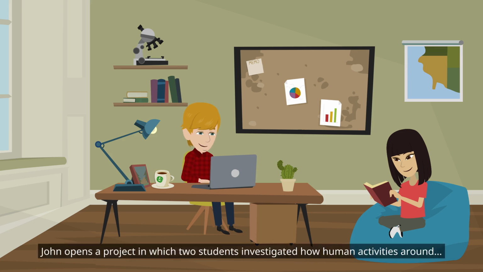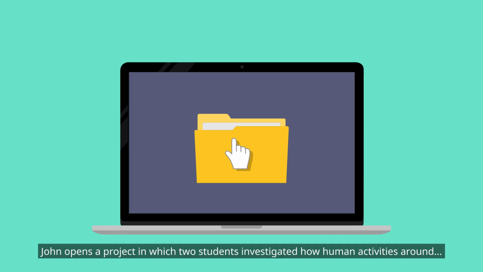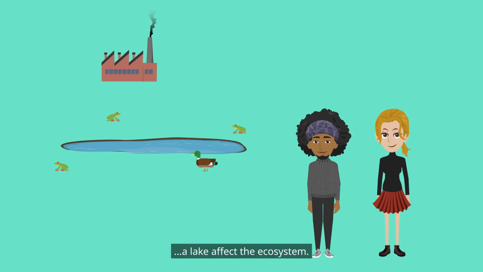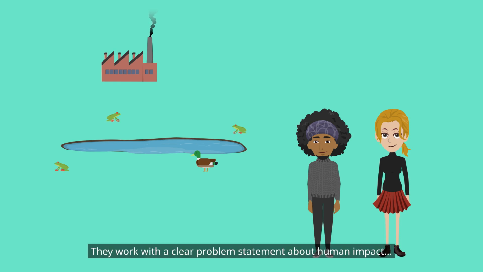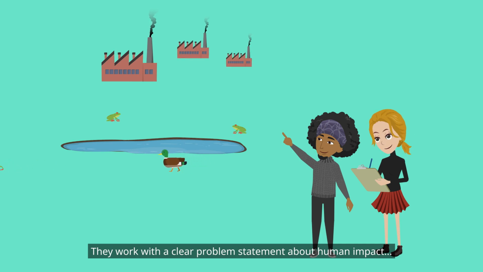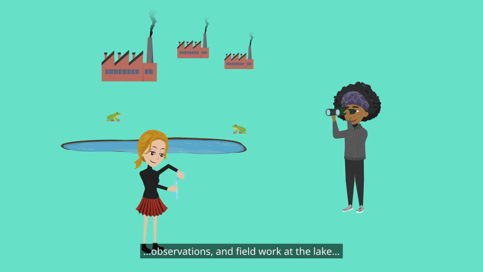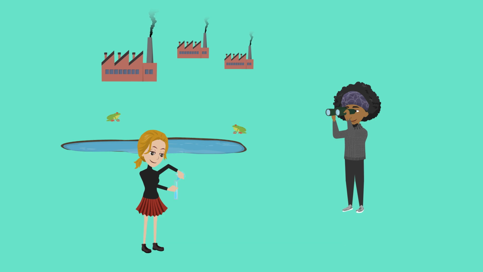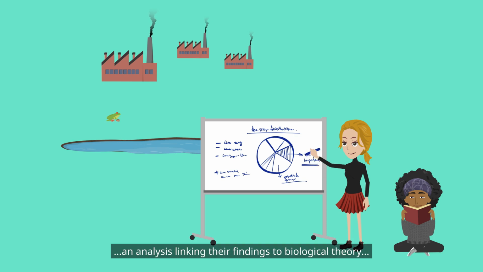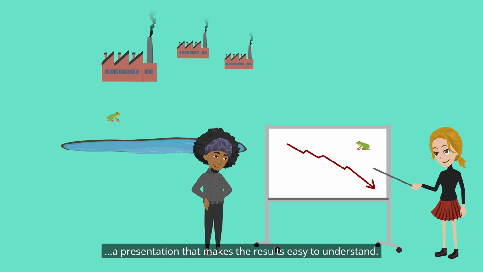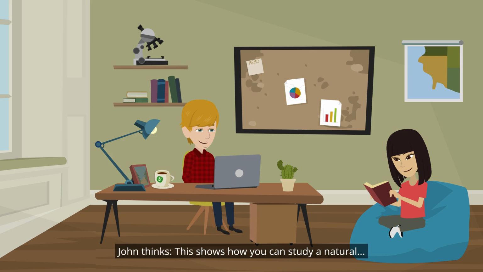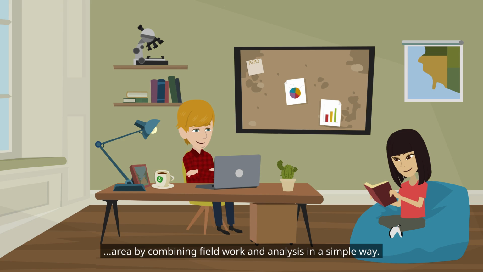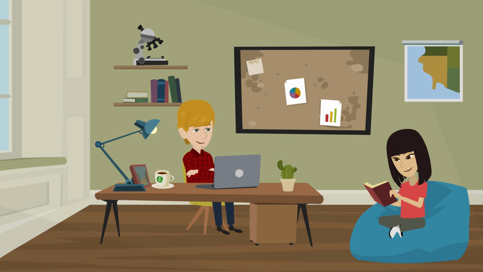John opens a project in which two students investigated how human activities around a lake affect the ecosystem. They work with a clear problem statement about human impact, observations and fieldwork at the lake, an analysis linking their findings to biological theory, and a presentation that makes the results easy to understand. John thinks, "This shows how you can study a natural area by combining fieldwork and analysis in a simple way."